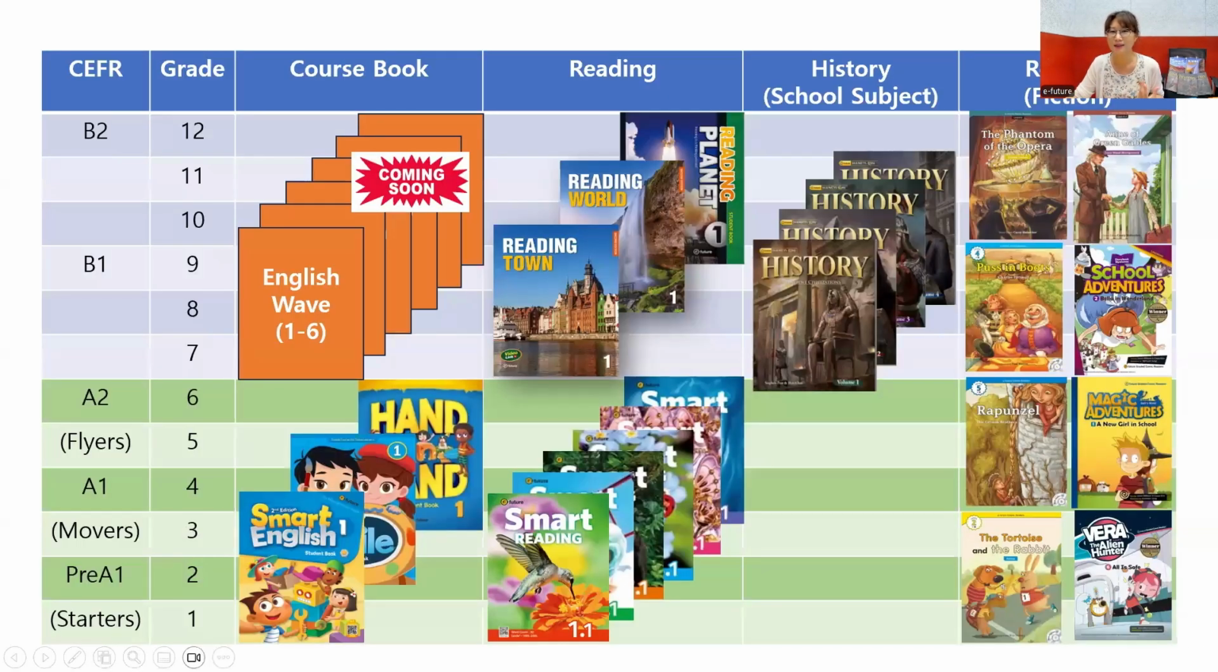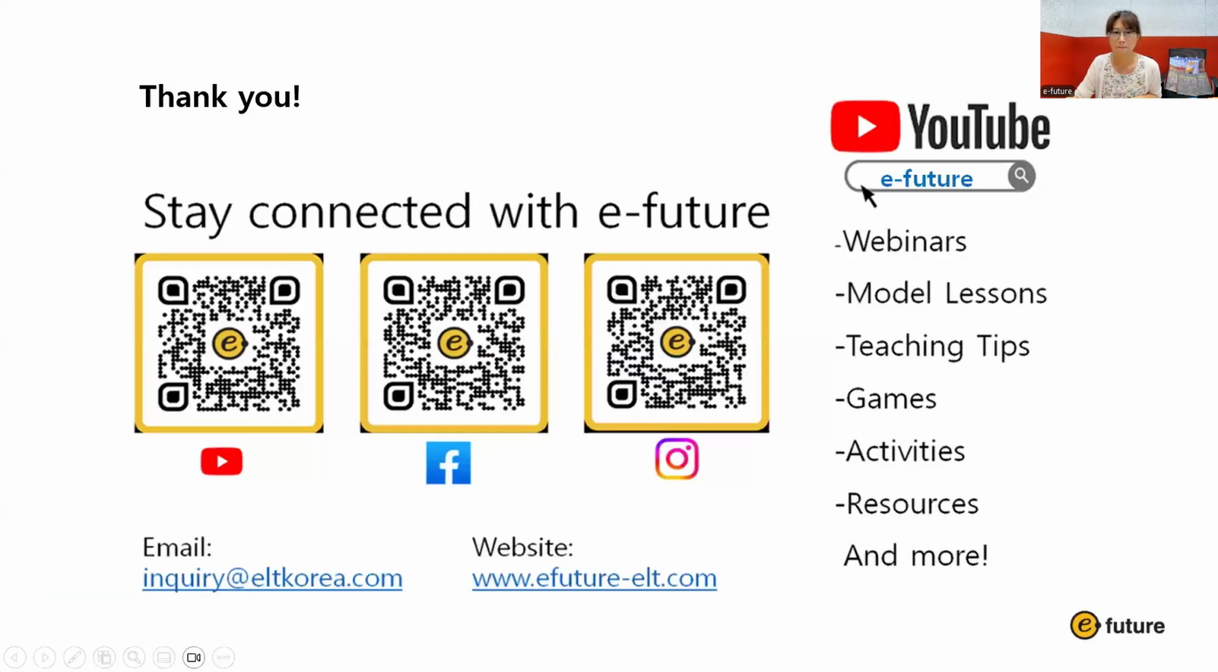Remember this chart, right? We have Smart Reading for primary level, and Reading Town, World, Planet for secondary level. And we also have Hands-on History. So we looked at these 3 series today, but of course we have fiction too, right? Graded readers, classic readers, comic readers. So it's good to have a balance between fiction and non-fiction. It's good for students to experience both fiction and non-fiction, okay?